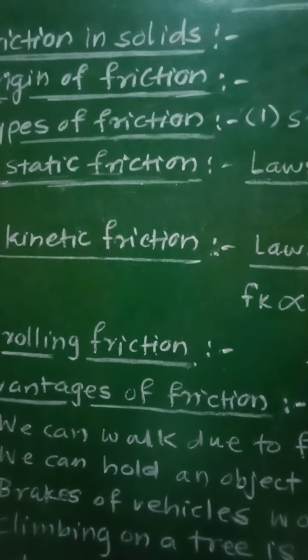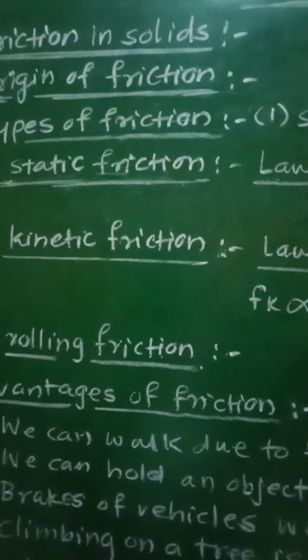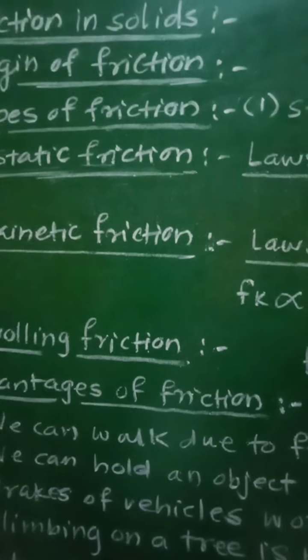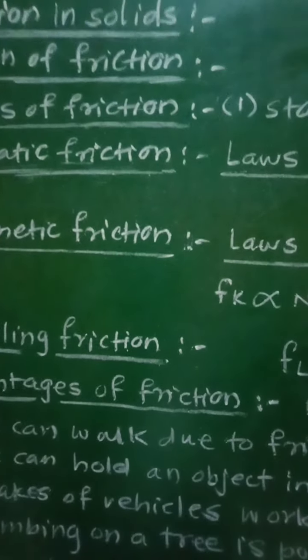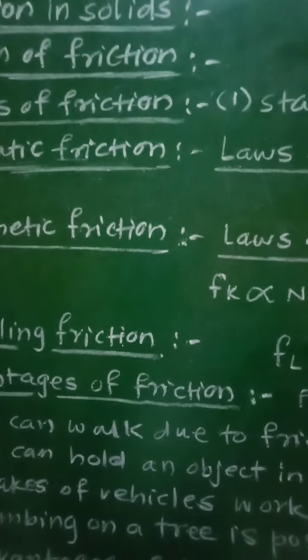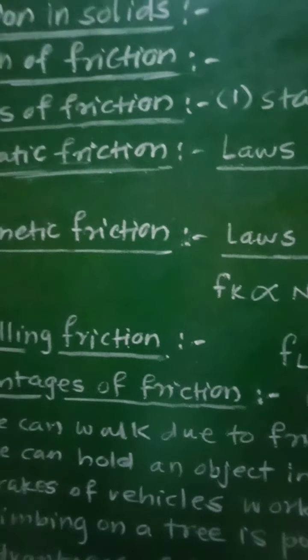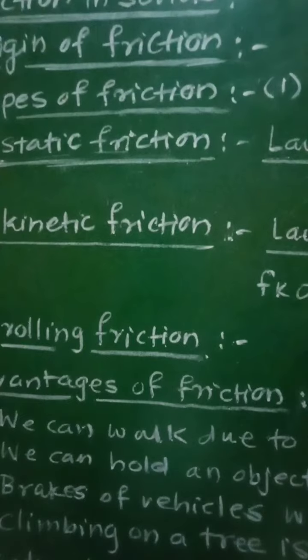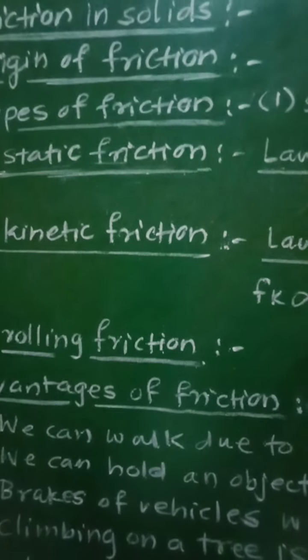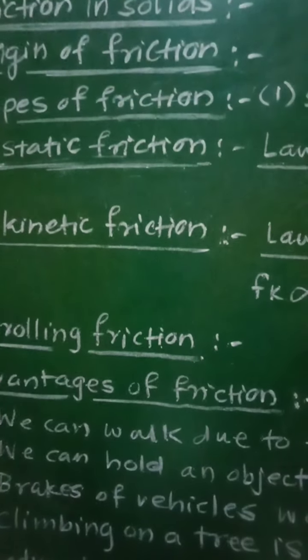Now if you compare all these forces, they are not the same. The limiting force of static friction, force of kinetic friction, and force of rolling friction are different for the same pair of substances.